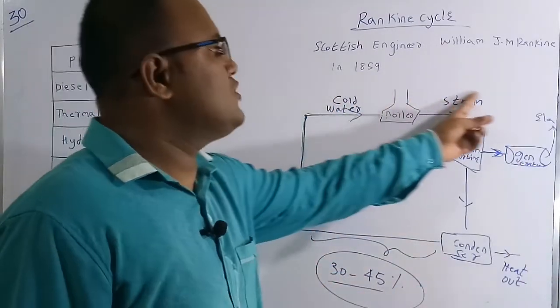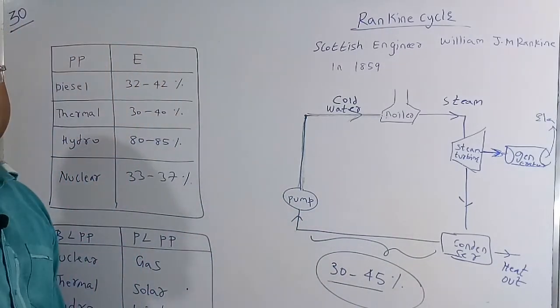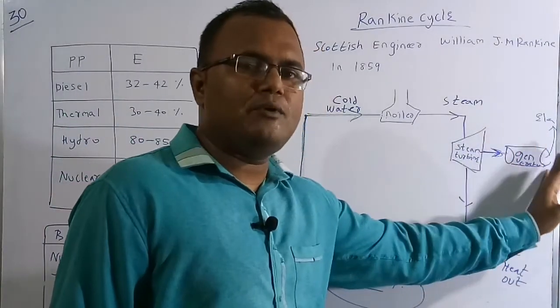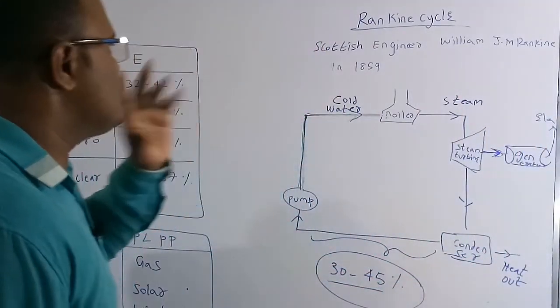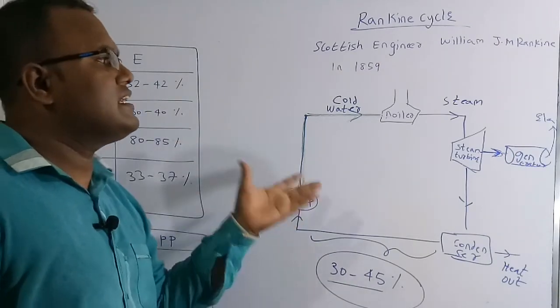It was developed by William J. M. Rankine in the year 1859. He was basically a Scottish engineer. Also, the generator is not a part of the Rankine cycle. So now if you see carefully here, 30 to 45% is the Rankine cycle efficiency.